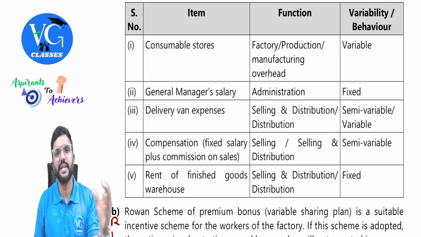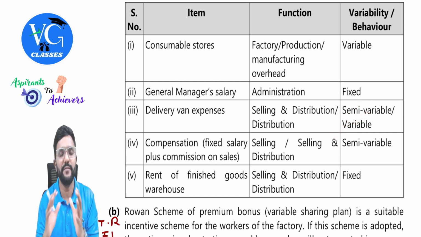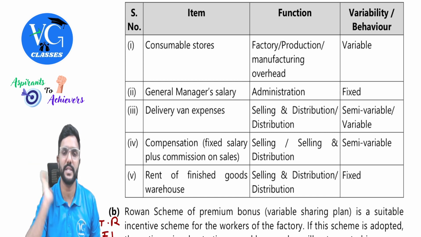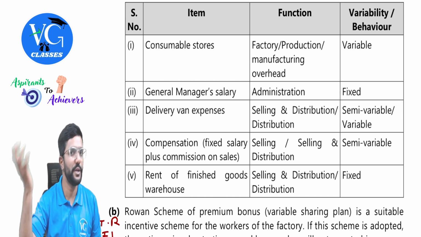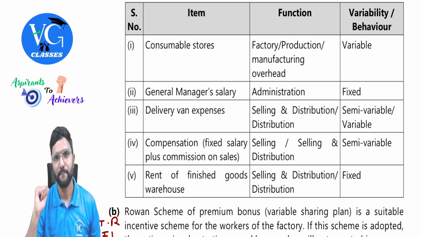If I am delivering each and every unit separately, then we can call it variable. If not, in a van we can fit in 1000 kgs or 500 kgs. So up to 1000 or 500, cost is fixed. Over and above that, we need to take another van, so that will increase our cost. It is like that.